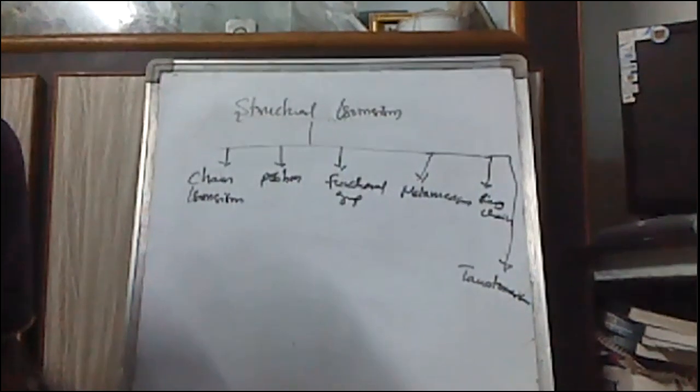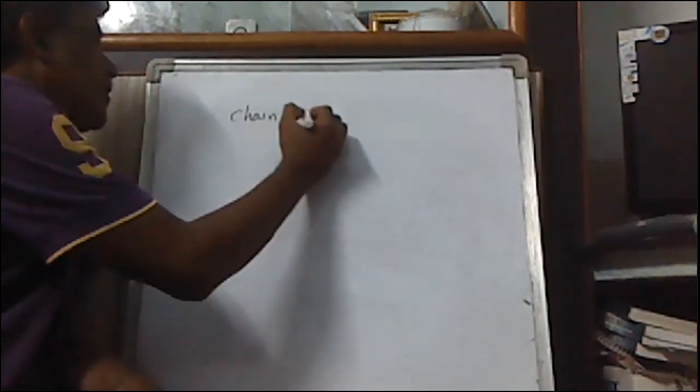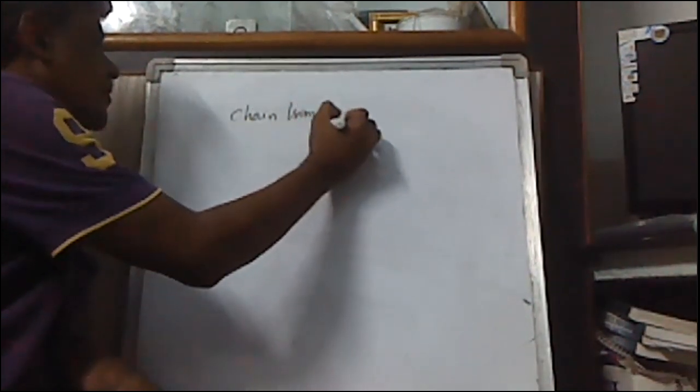The first one is chain isomerism. What are chain isomers?